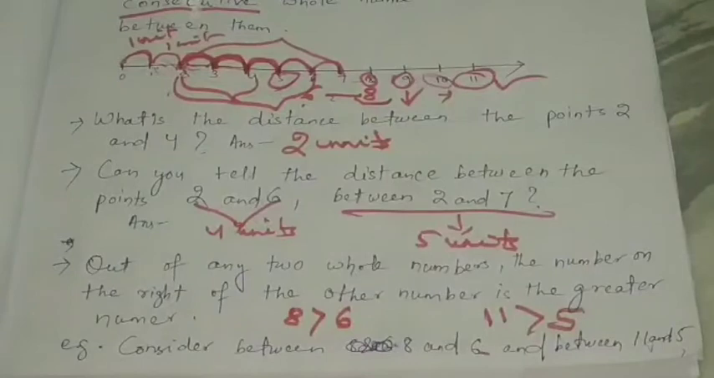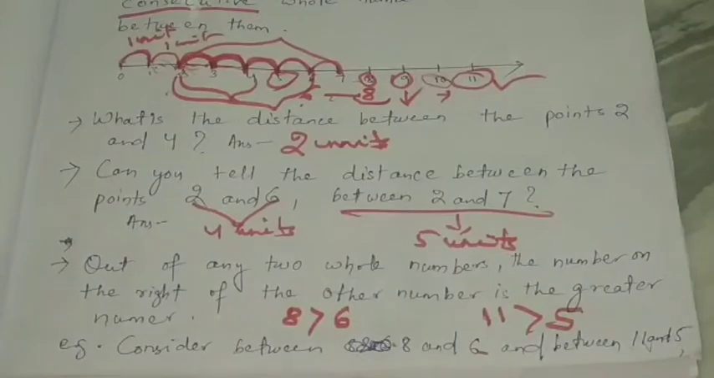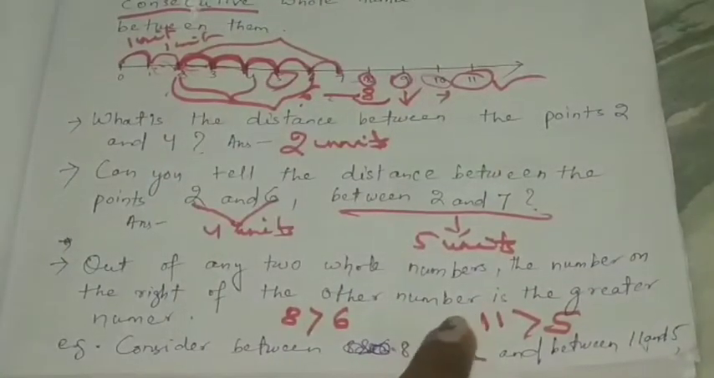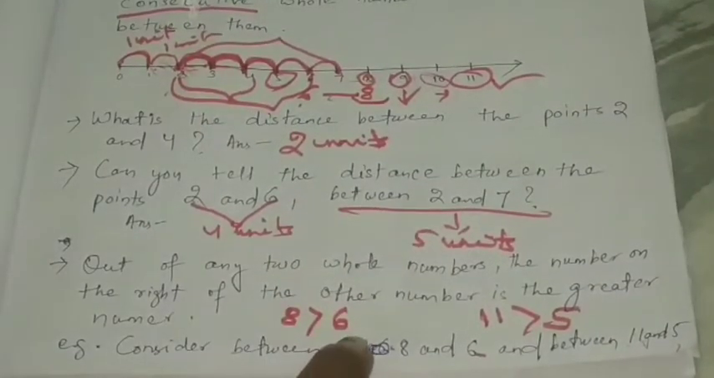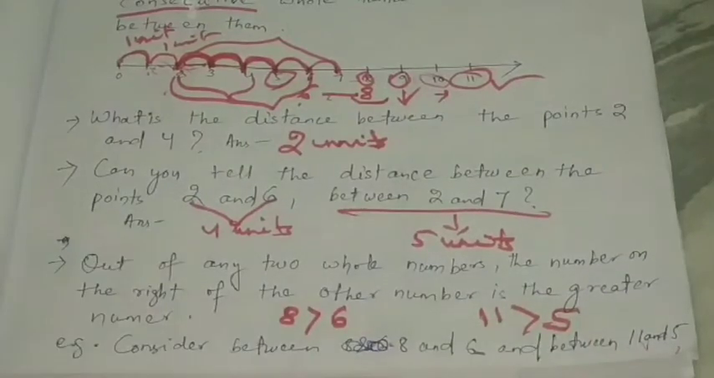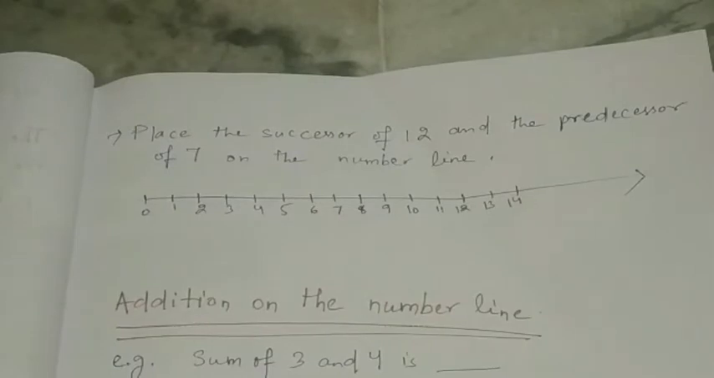So this number line also helps to find the greater number and the lesser number. The greater number is on the right side and the lesser number is on the left side. So here 8 is greater, 6 is lesser. 11 is greater, 5 is lesser. So this is about greater and lesser numbers.